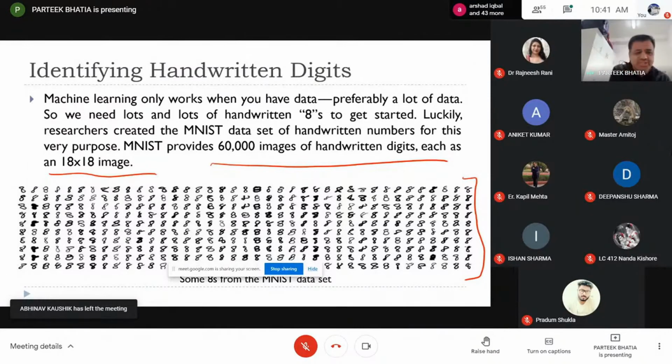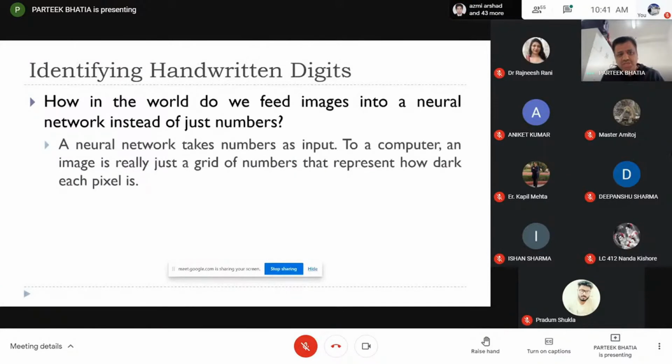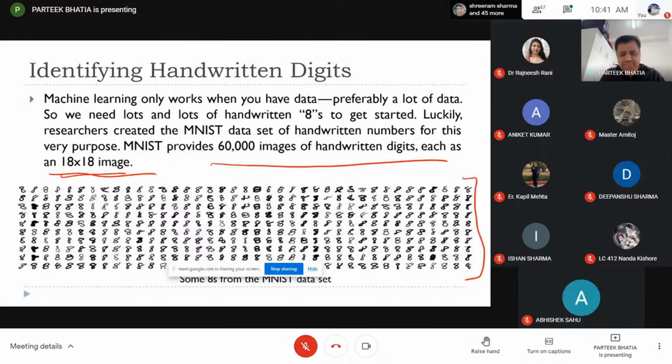Now the question is what this image size means, because we all know an image as an image, but the computer doesn't understand an image as an image. The computer only understands digits or numbers, but here we don't have numbers, we have only images.